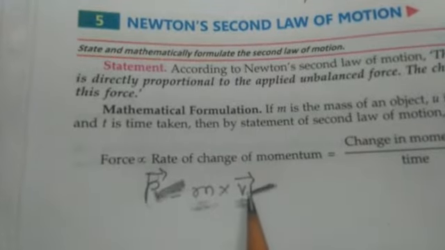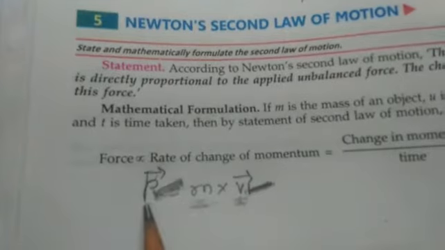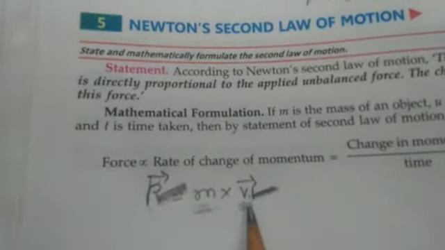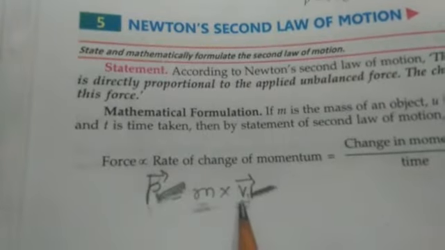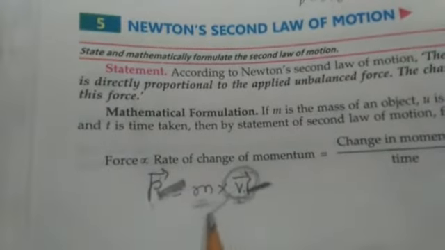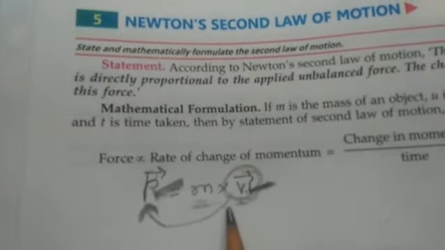If we apply less force, less change in velocity and less change in momentum. So whatever force we are applying, the velocity will change accordingly, and that's why the momentum of the body also changes.